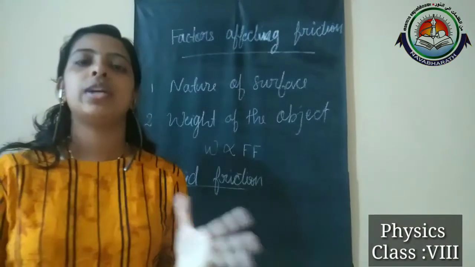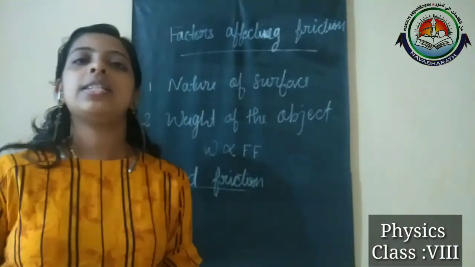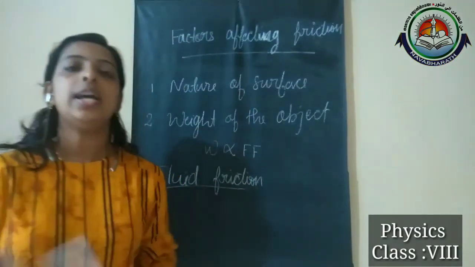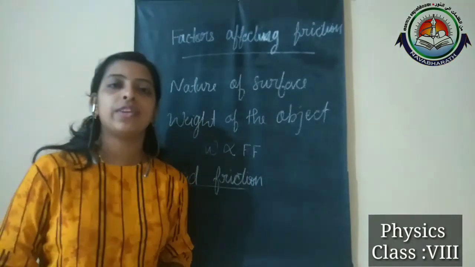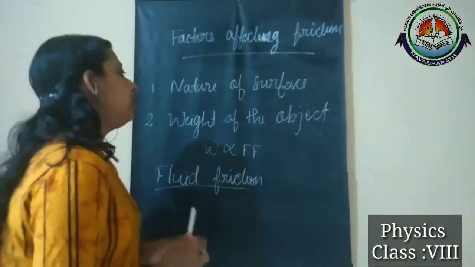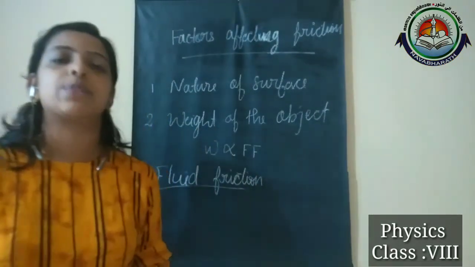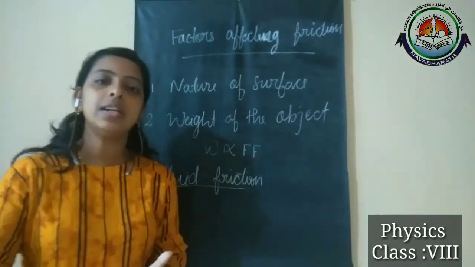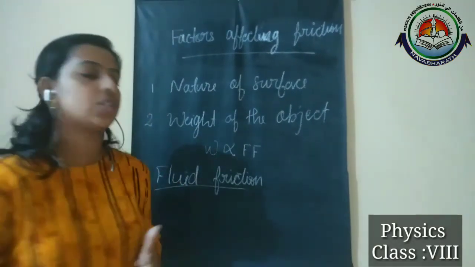So that's all about today's class. Now let's conclude. In today's class, in the beginning, we discussed the factors affecting friction. There are two factors mainly affecting the force of friction: the nature of the surfaces in contact with each other, and the weight of the object. For nature of surface, we discussed two aspects, smooth surface and rough surface. The frictional force increases with increasing roughness, and a smooth surface has very little frictional force.